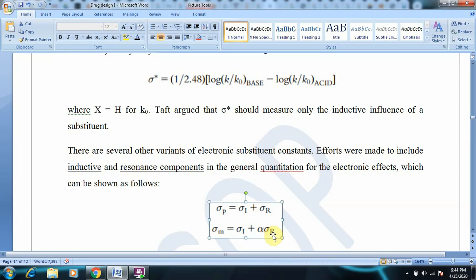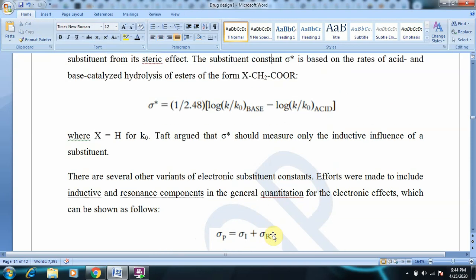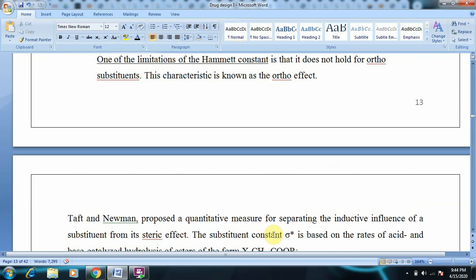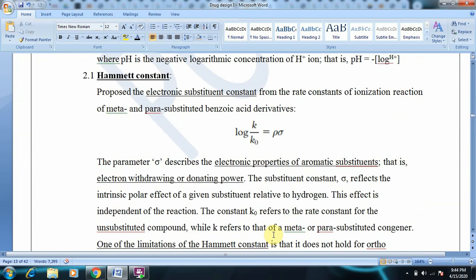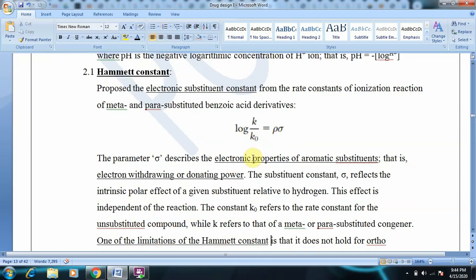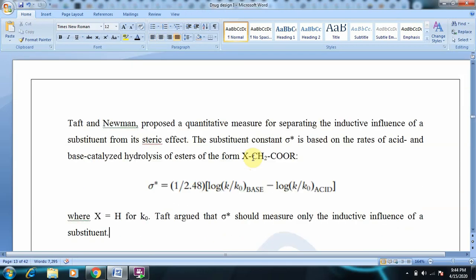So what was the hydrophobic substituent constant? It was pi, and here the electronic substituent constant is sigma. They are very much alike. It holds good for polar molecules, whereas over there it holds good for non-polar molecules. And what was the equation? Rho sigma is equal to log k by k naught, where k refers to the meta or para substituted molecule, and k naught refers to the rate constant for the unsubstituted molecule.